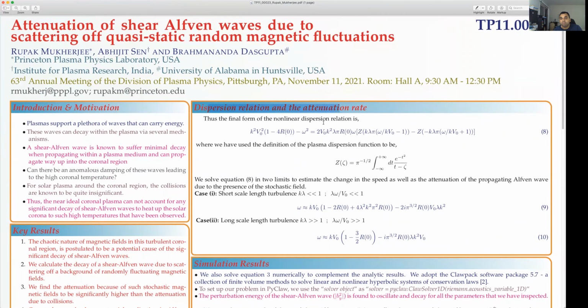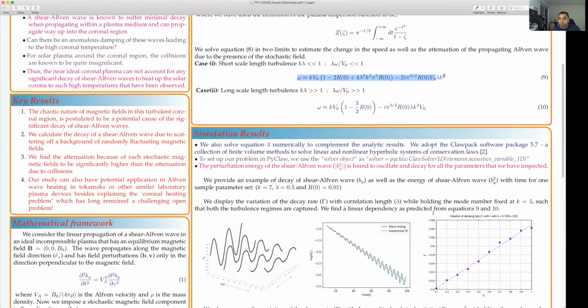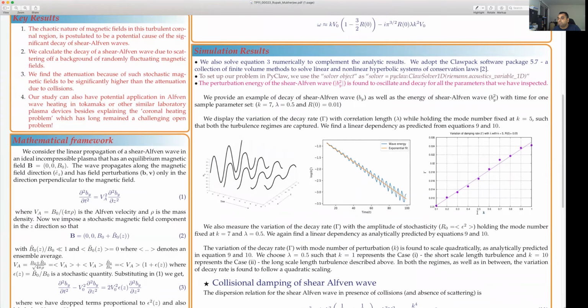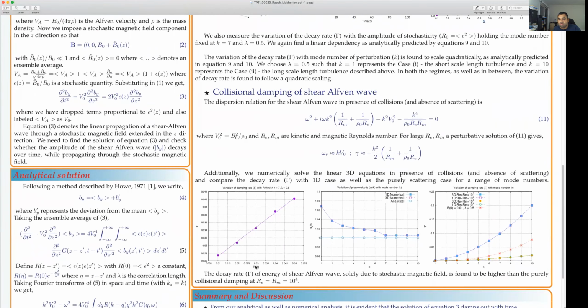After doing the integration, we get this quantity, where Z is the capital Z, the plasma dispersion function. We can expand this in the two turbulence regimes, the short scale length and the long scale length. It is to be noted that for both cases, omega varies as k square, for both short and long scale length turbulence. This is the k square decay rate, and it goes linearly with R0, which is the amplitude, and lambda, which is the correlation length, for both cases.